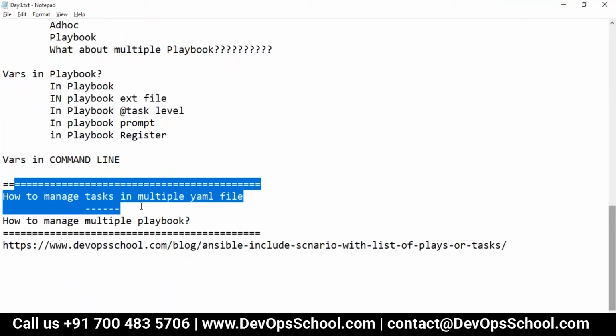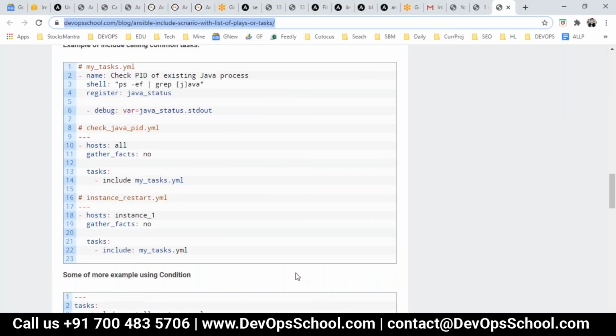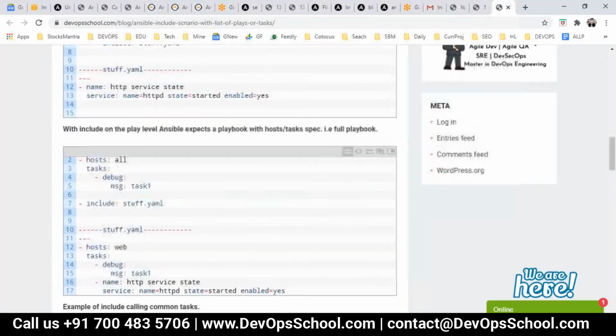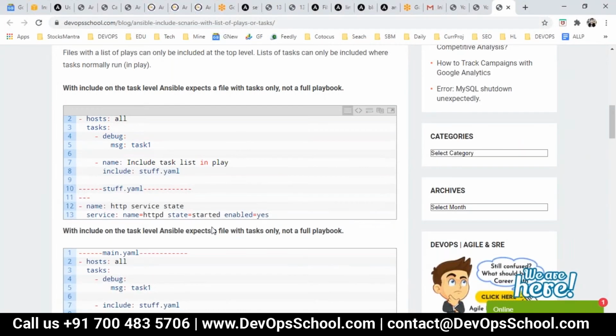So guys, there are two statements. How to manage tasks in multiple YAML files. Let's say you don't want to keep all of your tasks in one YAML. Why? Because it's a management skill. You want to organize in a proper way. So does Ansible allow you this? Yes, of course. So let's get started.